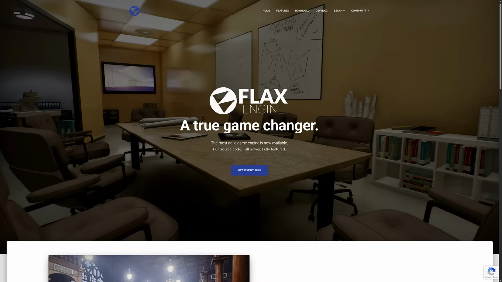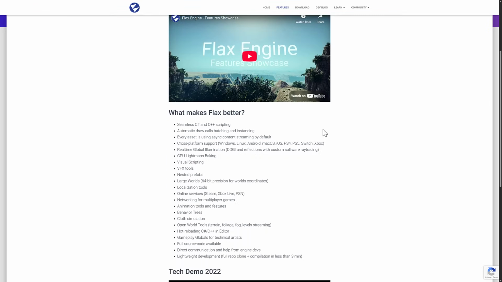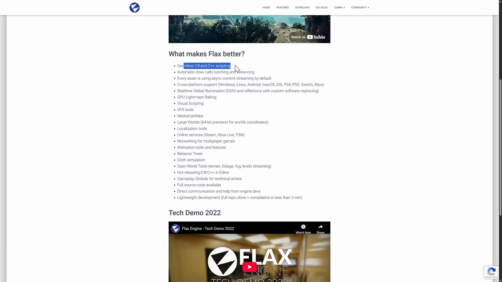work with it. But the thing I've got to tell you about Flax is it's just a beautiful engine to work with. I'm amazed with how good it actually is. Supports C# and C++ as well as their own visual scripting language.